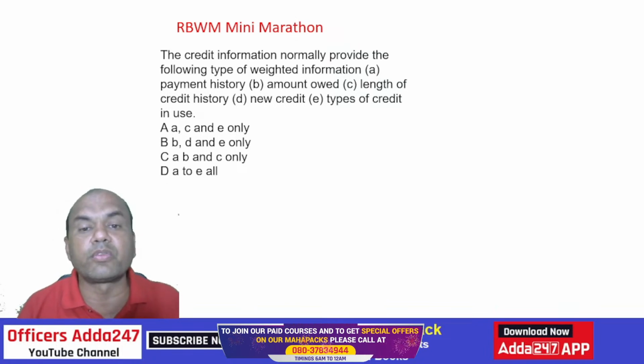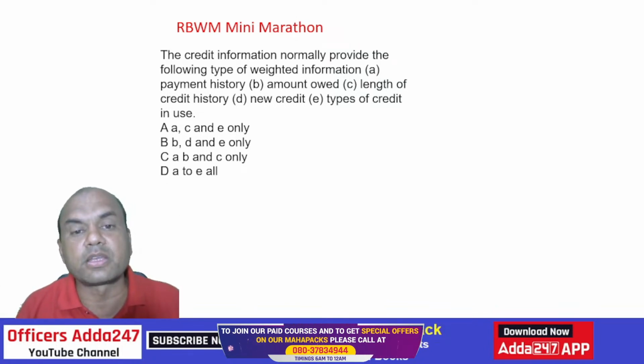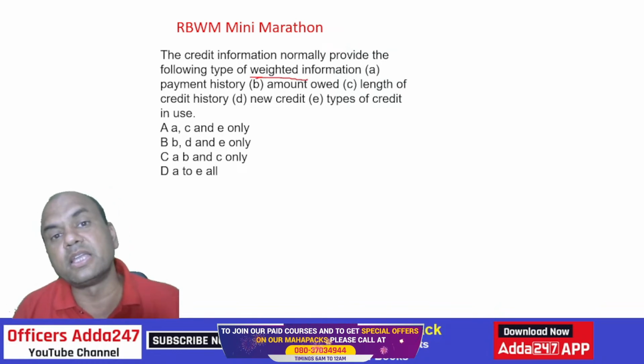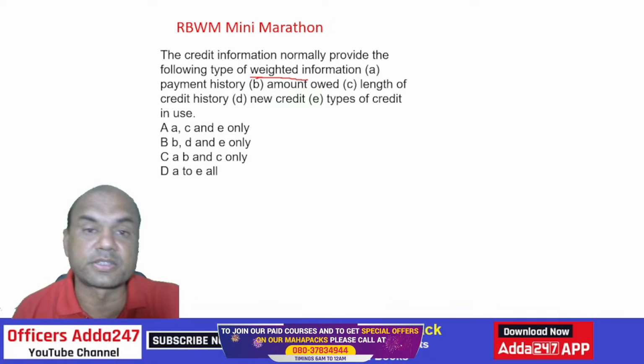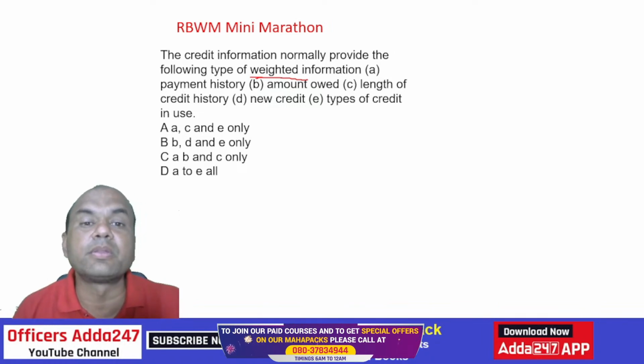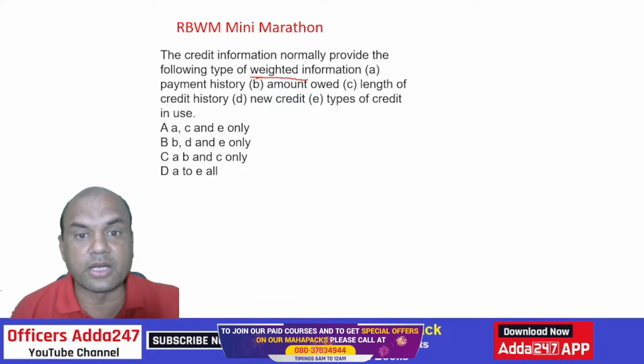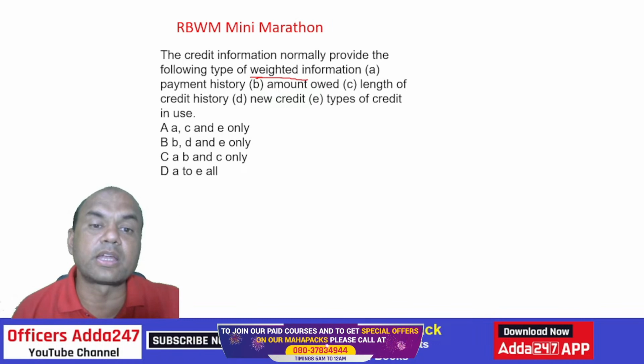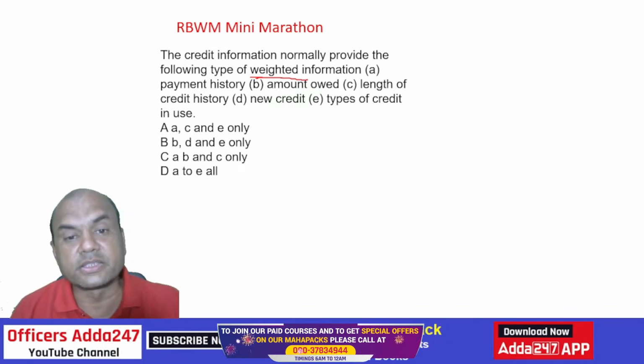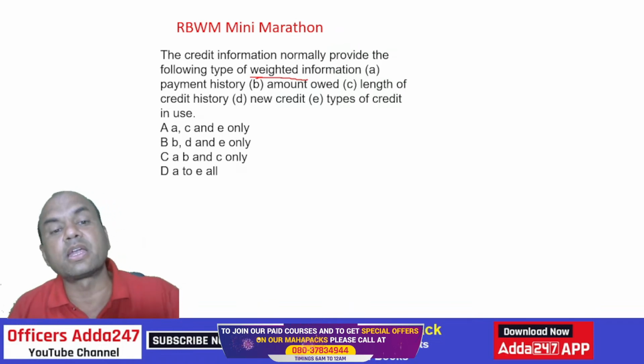Weighted means, always remember this word, whichever is the latest information will be shown first, and whichever is the older information will be shown last. So payment history, yes. Amount owed, yes. Length of the credit history, yes. New credit, whatever new credit is taken, is that also? Or type of credit in use?